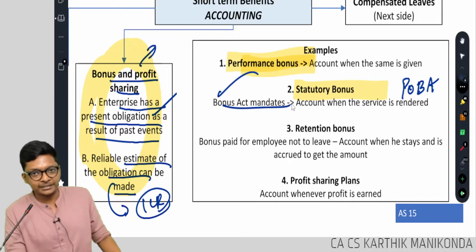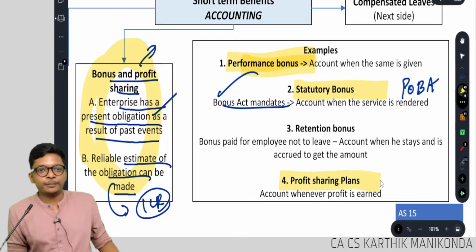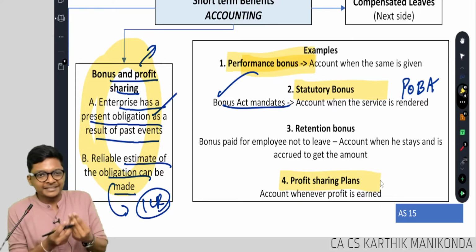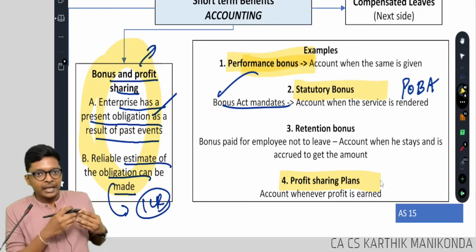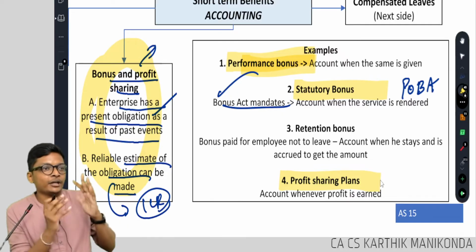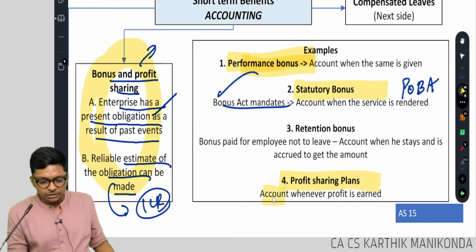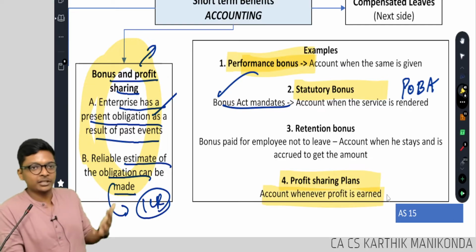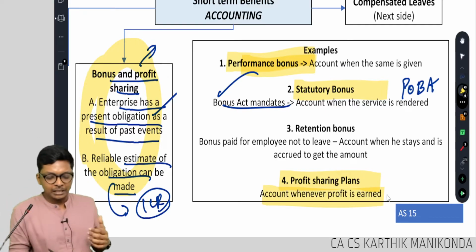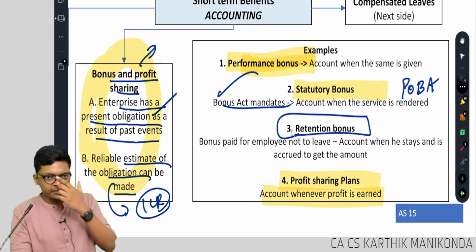Are you following, guys? Next. We'll go to the last one. What are profit sharing plans? In the name itself, the answer is that if we earn profit, 2% of that goes to all the employees, like that. So whenever we earn the profit and the company declares, you will get the bonus. Clear, guys? The last one is interesting, something you will experience in the future.